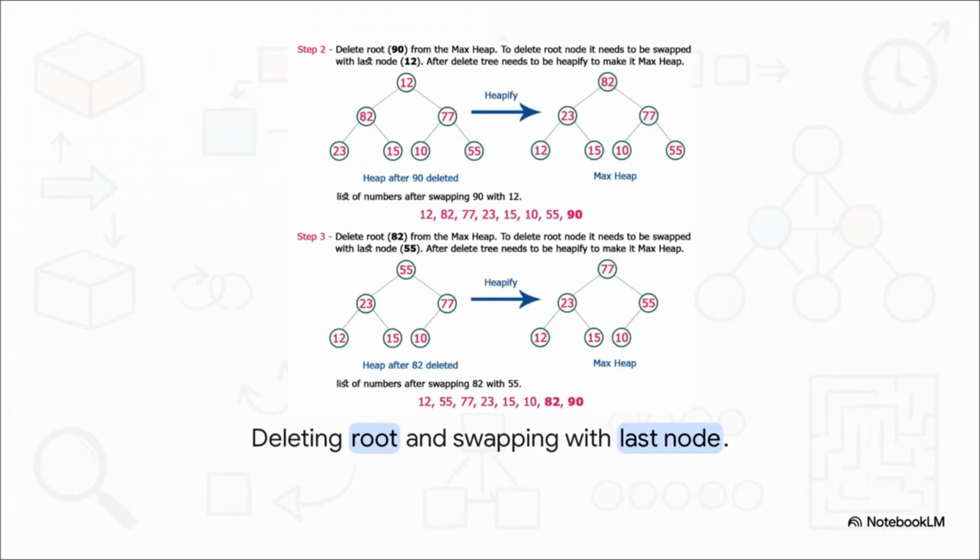Once you've built that hierarchy, sorting is really just a matter of harvesting from the top. Notice the root node, 90, getting plucked from the peak of the max heap and swapped with the last node, 12. That 90 is now perfectly, permanently sorted at the back of the line. But obviously dropping a tiny number, like 12, up at the top, completely breaks our hierarchy rules, right? So we simply reheapify. By continuously plucking the largest number from the top and readjusting the rest of the tree, the entire list perfectly sorts itself from back to front.